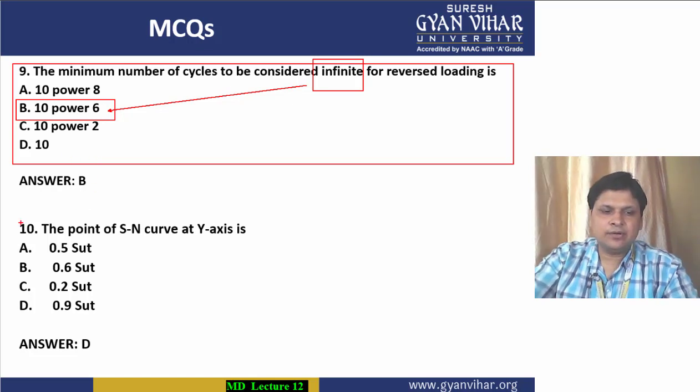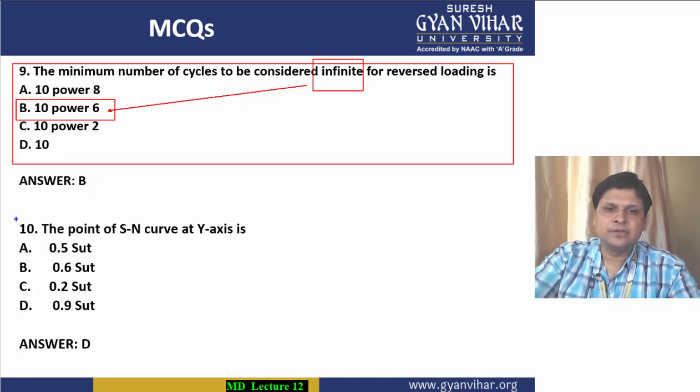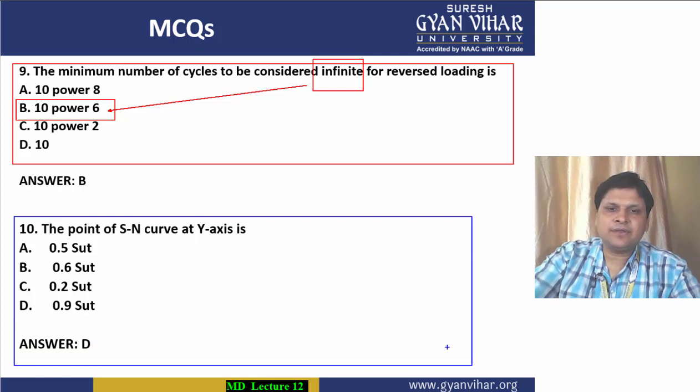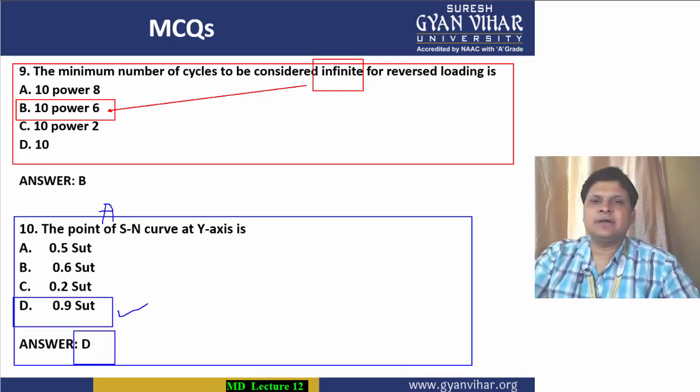Then coming to the MCQ number 10. The point of the SN curve at the y-axis is equal to, so on the SN curve we all know that the point A, it is asking you about the point A. The point A of the SN curve at the y-axis shows which value? It shows the value 0.9 SUT. So D is the correct answer.